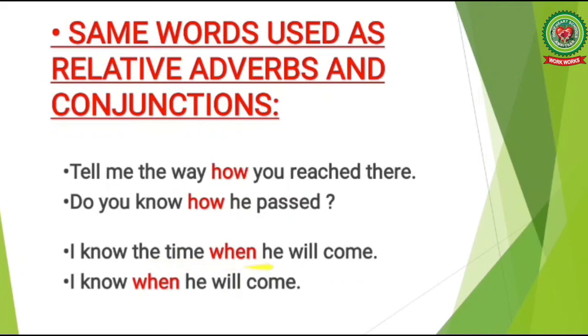Therefore, it is a relative adverb. Whereas in the second sentence, I know when he will come, the word when is used to join two clauses, I know and he will come. There is no antecedent that the word when describes. So here it is used as a conjunction.